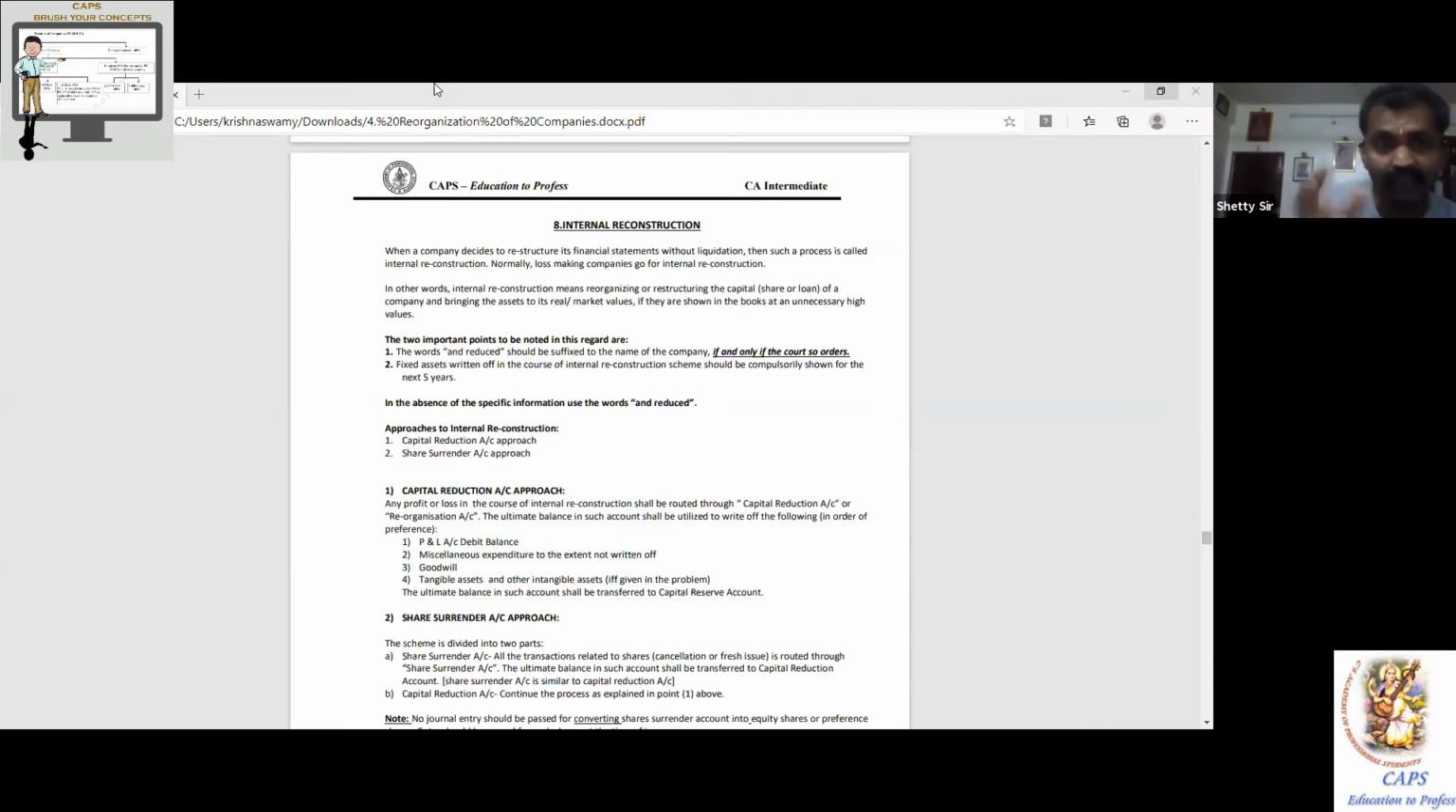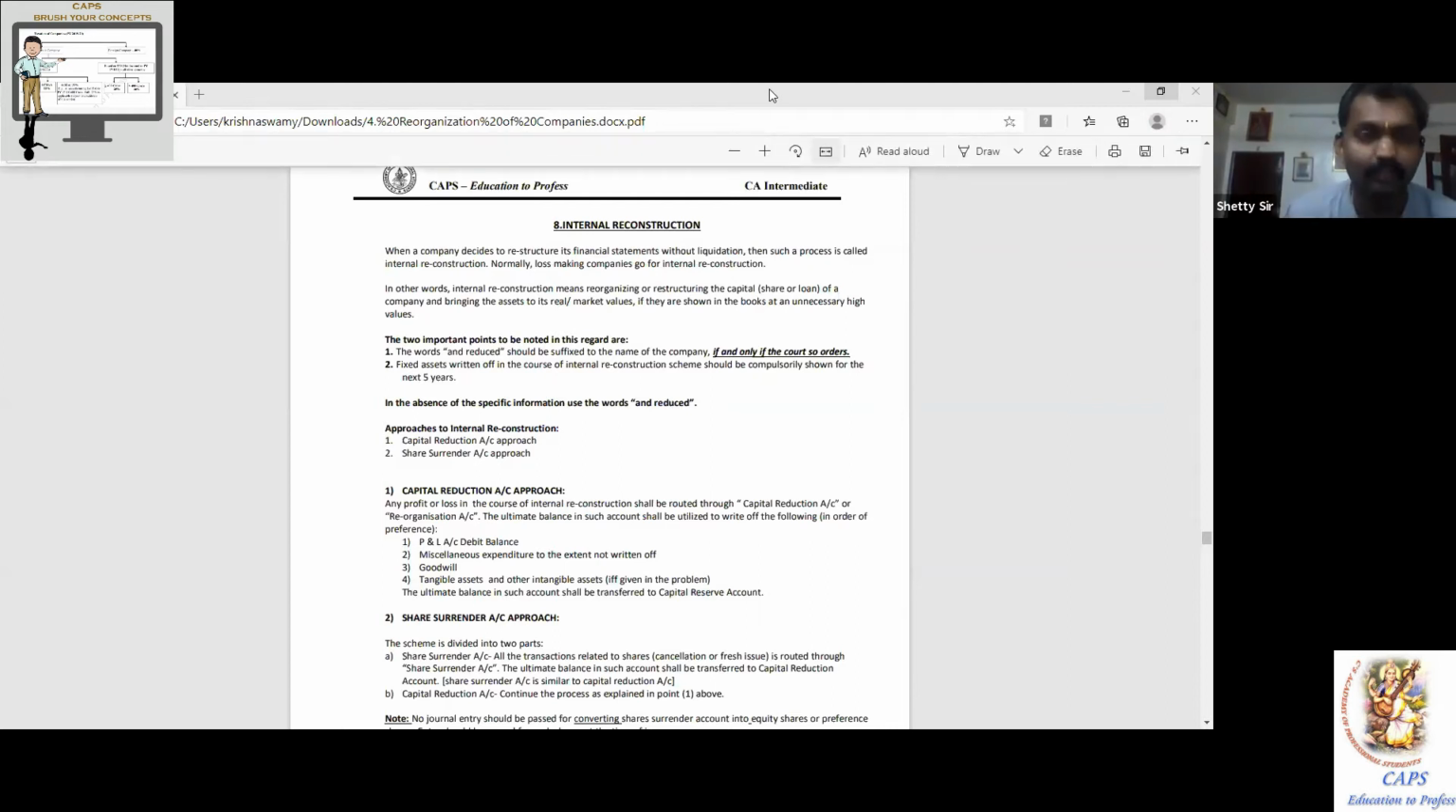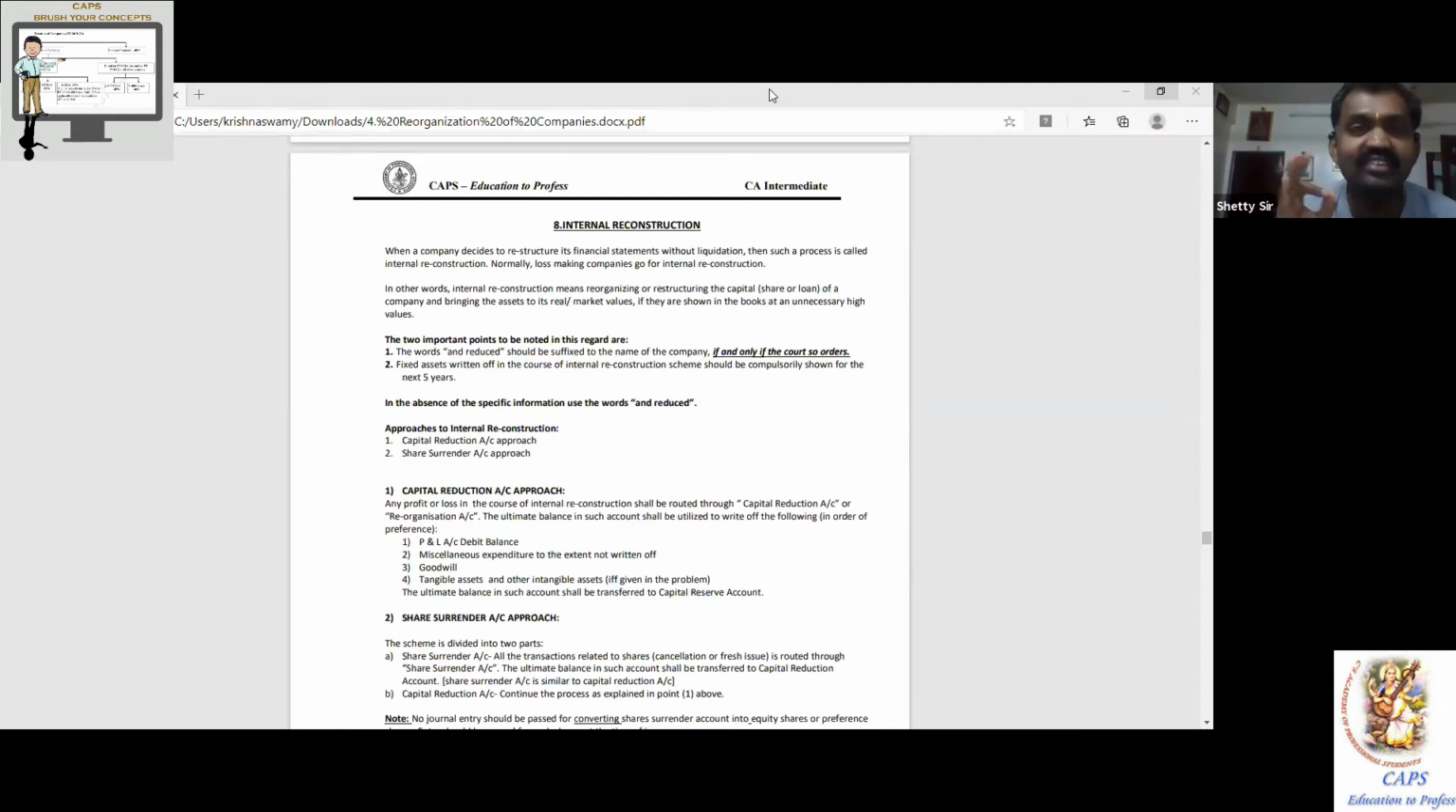obviously in company accounts today, P&L account debit balance is shown on the liability side itself, under reserves and surplus, in brackets. So for a traditional understanding, P&L account debit balance is the worst asset you can have in the balance sheet. P&L account loss it is. It's the worst asset. It's not an asset.